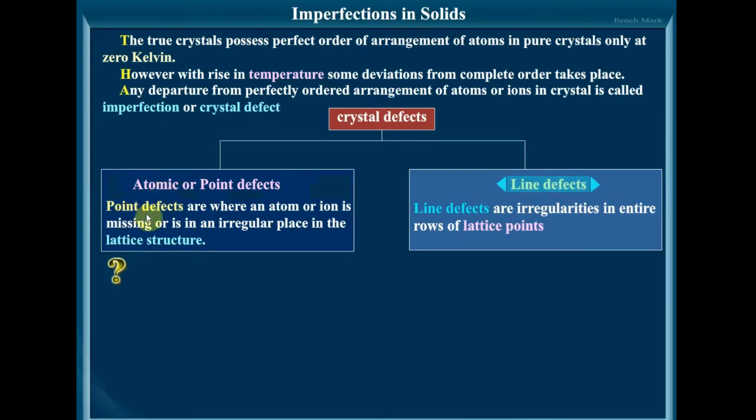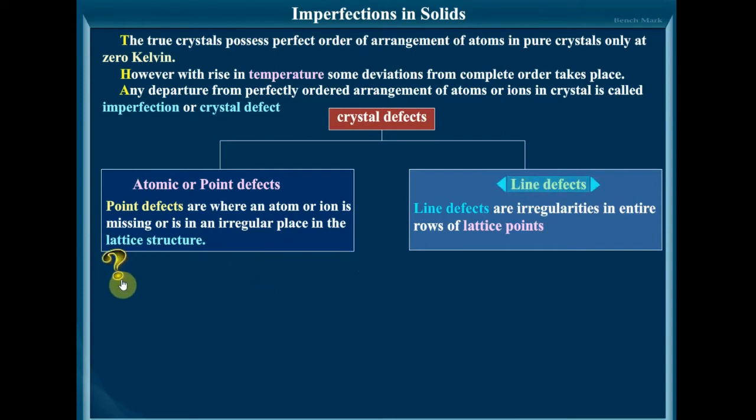Atomic or point defects are where an atom or ion is missing or is in an irregular place in the lattice structure, while line defects are irregularities in entire rows of lattice points. So we'll be mainly concentrating on the atomic or point defects, because this is what we have to learn in the CBSE class 12 solid state.